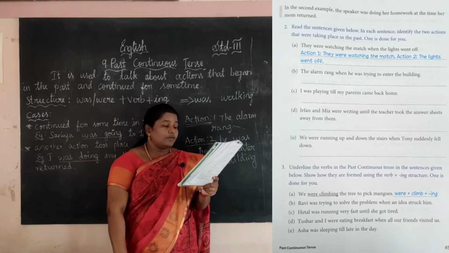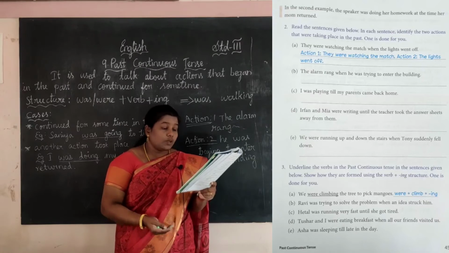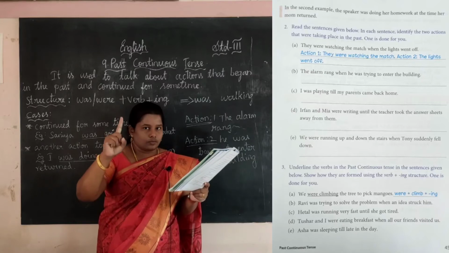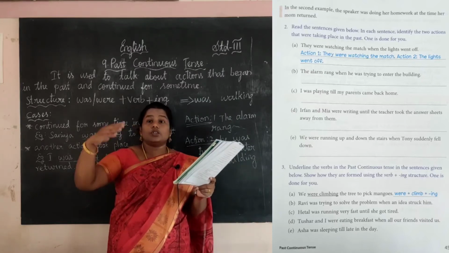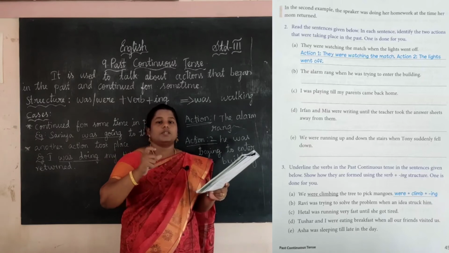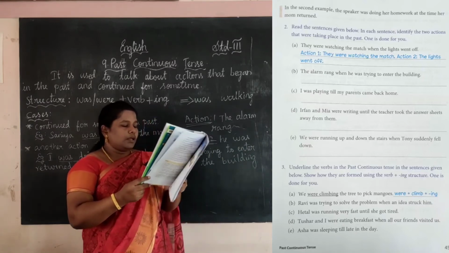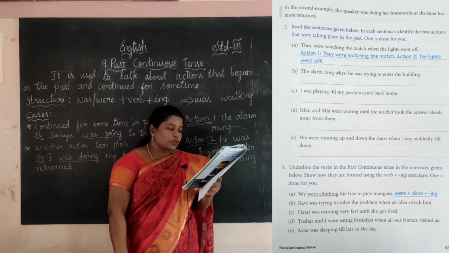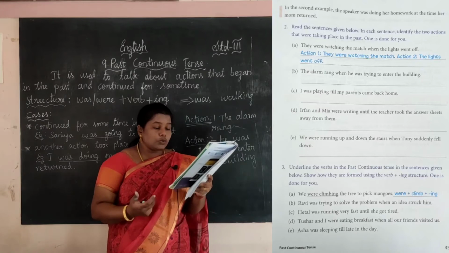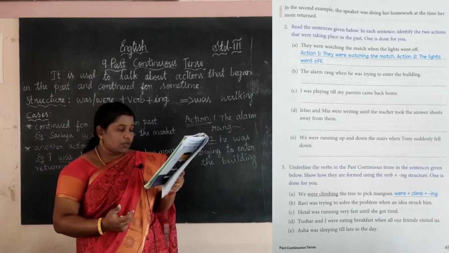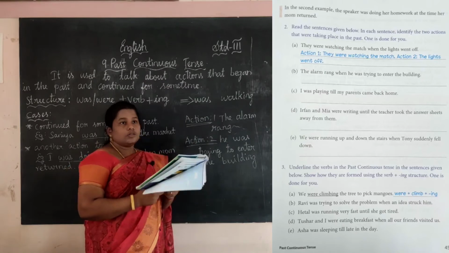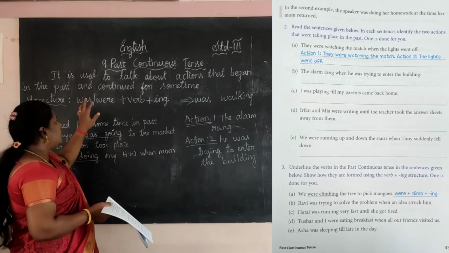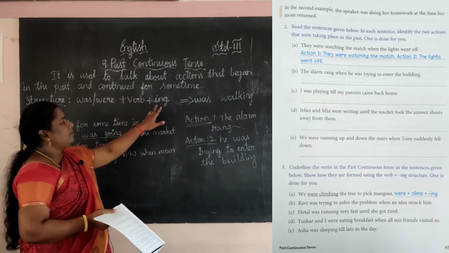Okay, next one, we were running up and down the stairs when Tony suddenly fell down. நாங்க மேலேயும் கீழே ஏறி இறங்கிட்டு இருந்தோம். One action and another one action, Tony fell down. So you want to write action 1 is this and action 2 is this. Okay, next one, underline the verbs in the past continuous tense in the sentences given below. So how they are formed using the verb plus ing structure, one is done for you. Already we know singular, for singular we use was plus verb plus ing. For plural we use were plus verb plus ing.